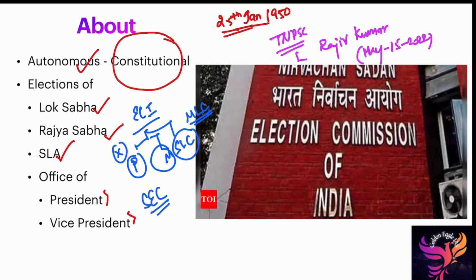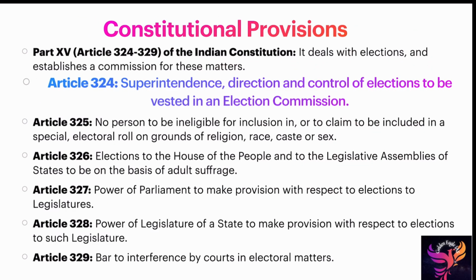Then we move on to constitutional provisions. I already told you, Articles 324 to 329 talk about the Election Commission of India. In that, Article 324 is very important because it talks about superintendence, direction and control of elections vested in the Election Commission.